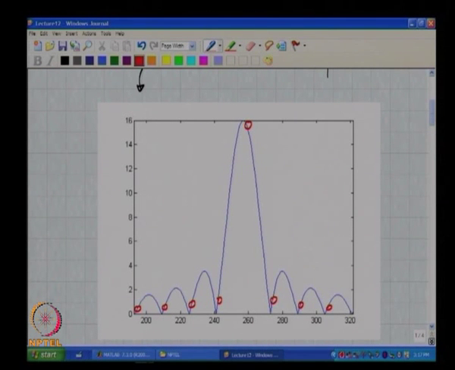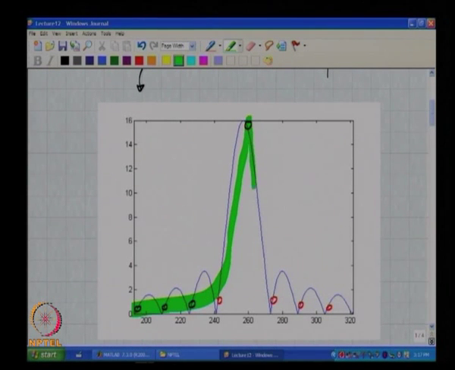And when you look at the discrete Fourier series coefficients, please note that this is a linear scale. What you will see is, you join these points, you will see something like this. Is this clear?